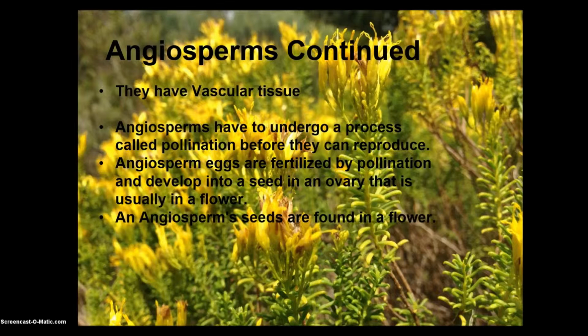In order for the angiosperm eggs to be fertilized, they first have to be pollinated and will then develop into a seed in an ovary that is usually in a flower.